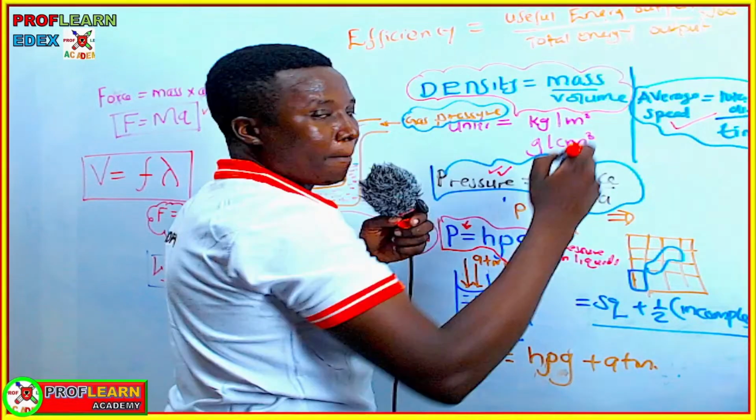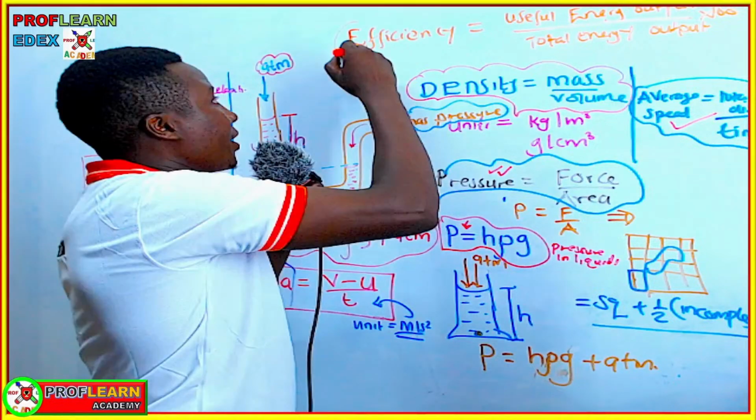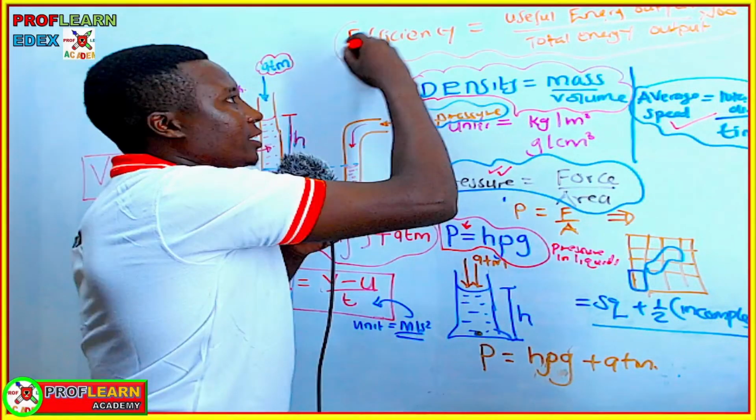So times 100, which is when you are expressing it in percentages.